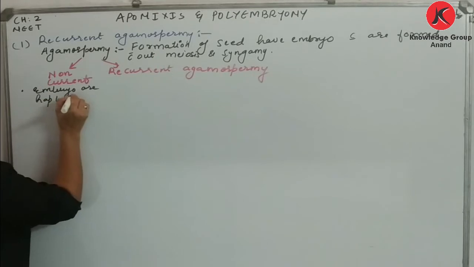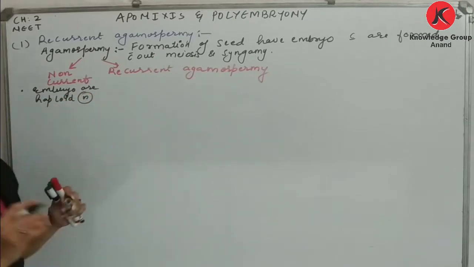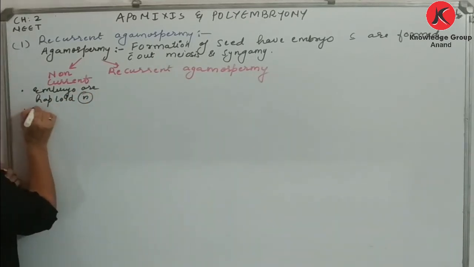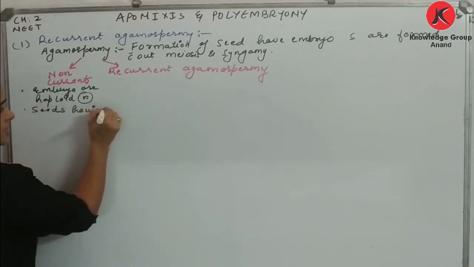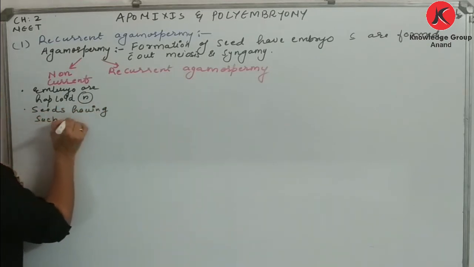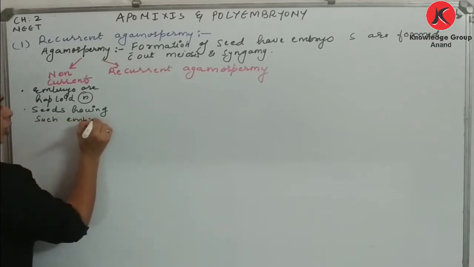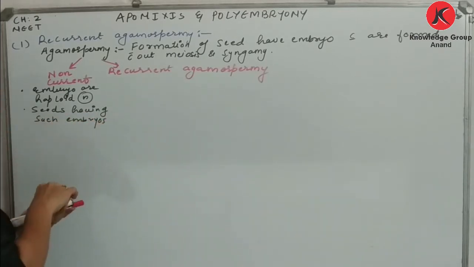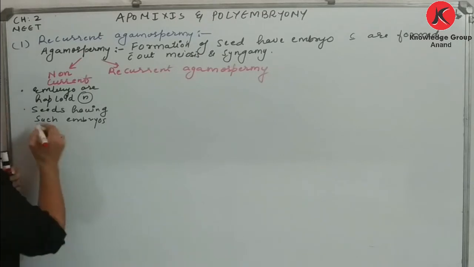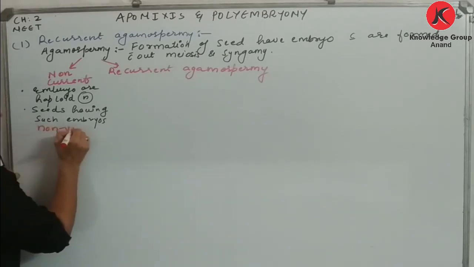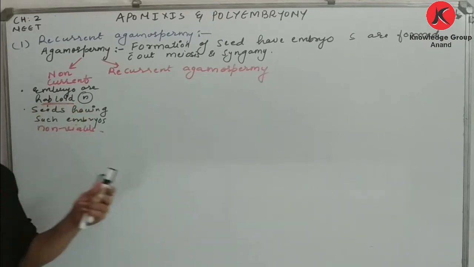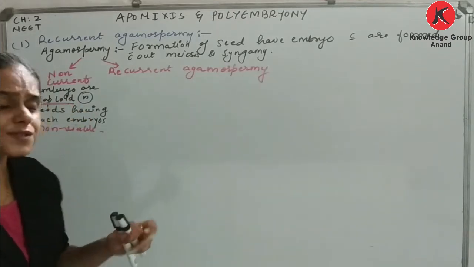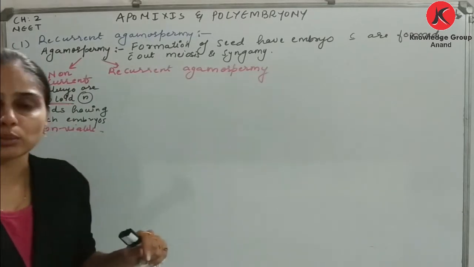What are the embryos, children? Haploid, and hence the seeds having such embryos are non-viable. The seed is non-viable, since the embryo is haploid. So this is non-recurrent agamospermy.